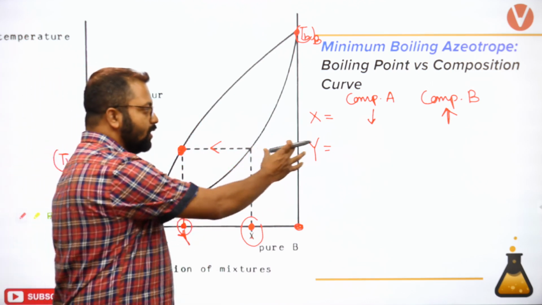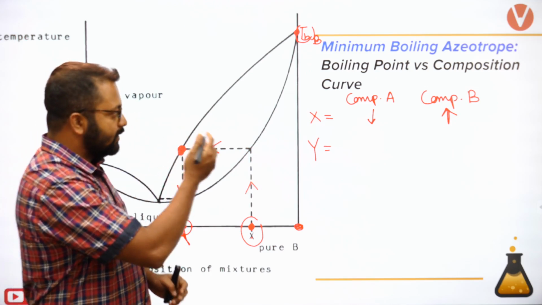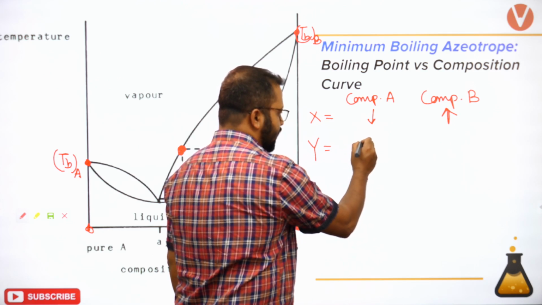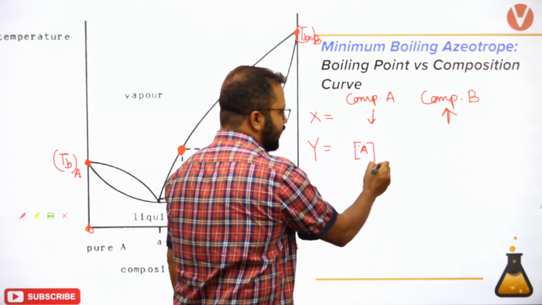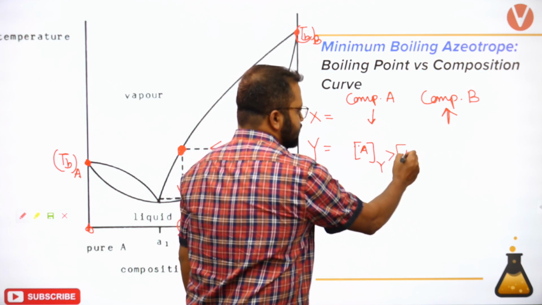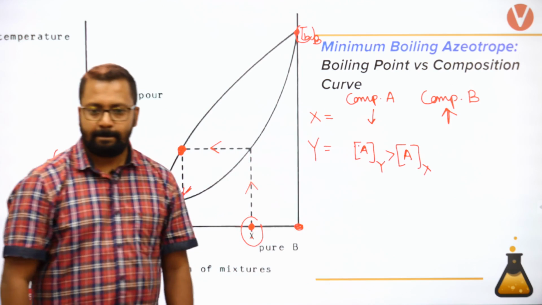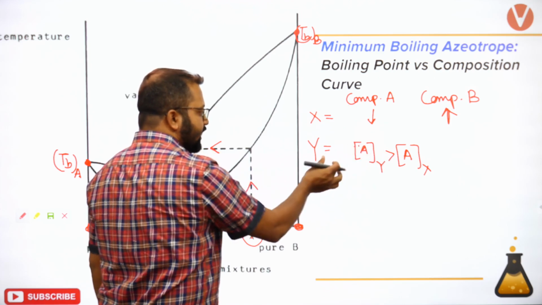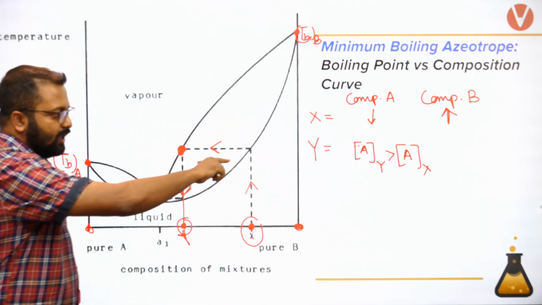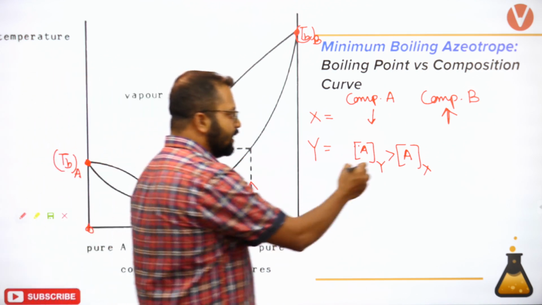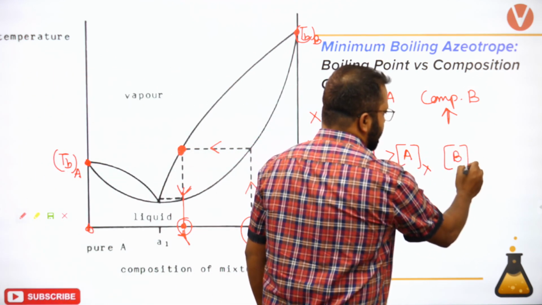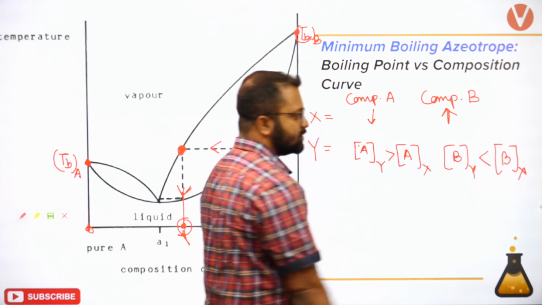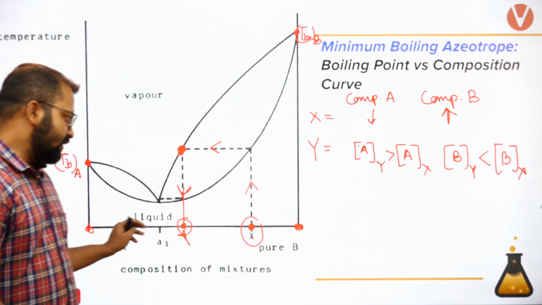क्या observe कर रहे हो? What you are observing in the distillate is that the composition of A has increased. So composition of A, or I say concentration of A at Y is more than concentration of A at X. Can I say this? At Y, can I say that amount of A at Y is more than the amount of A at X? Similarly, can I say that the amount of B at Y is less than amount of B at X? Clear? I can very well say this.